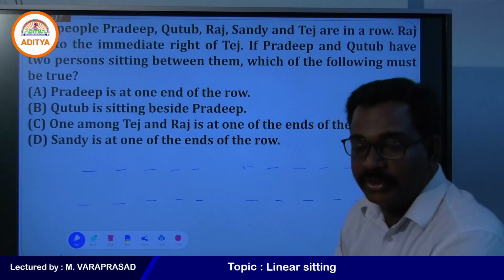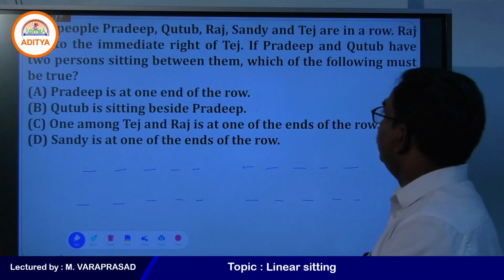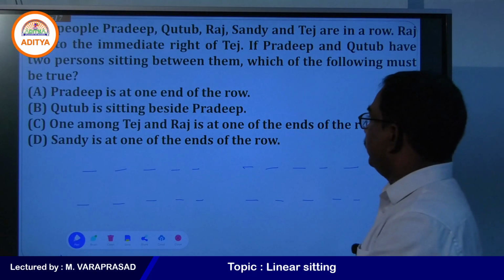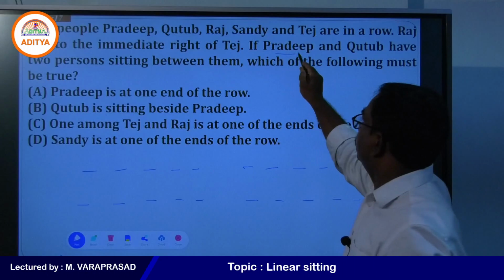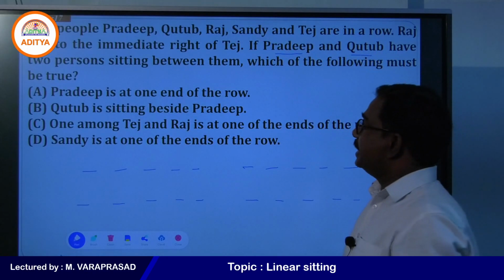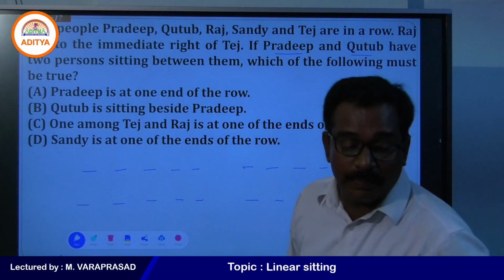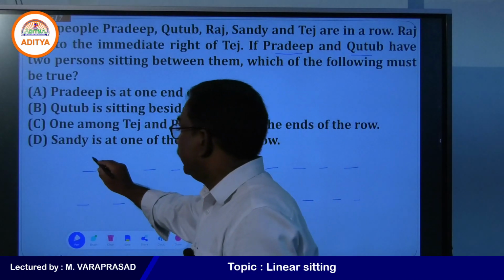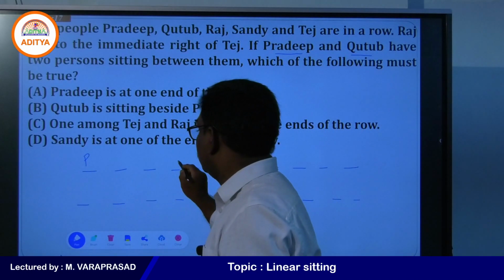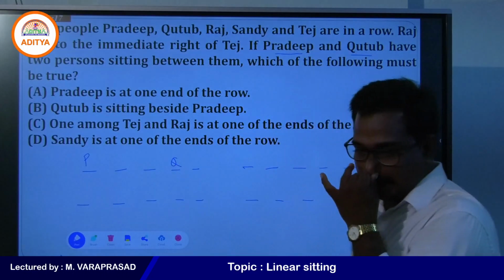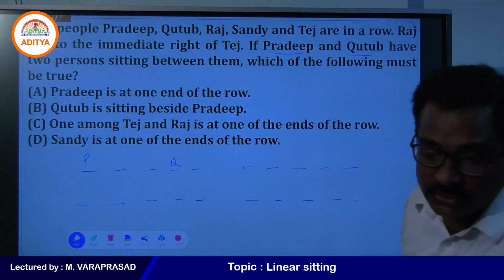Why have I written 4 here? Between Pradeep and Kutub, 2 persons are sitting between them. Suppose if you take Pradeep, between Pradeep and Kutub, 2 persons are there. That is case 1.